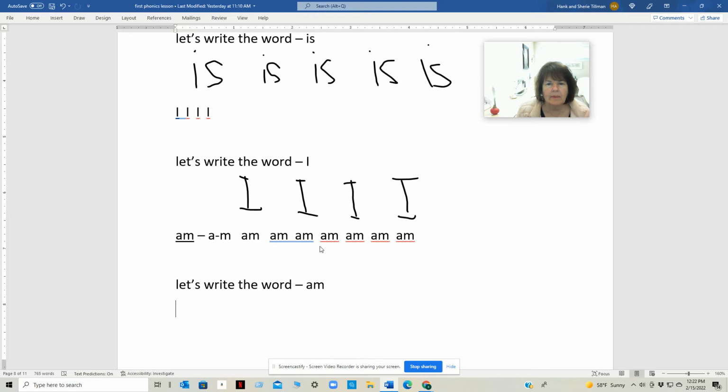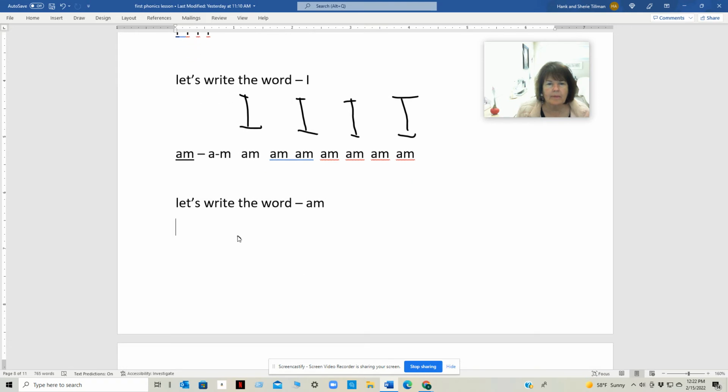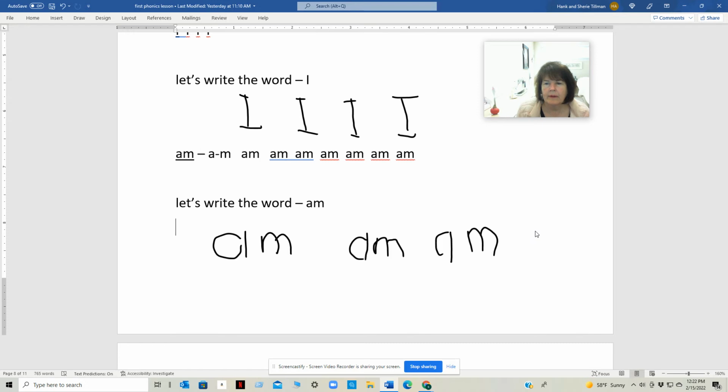Let's write the word am. A, m, am. A, m, am. A, m, am.